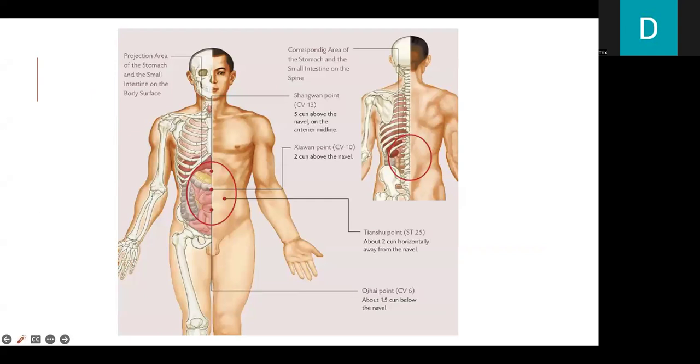Here we have the areas and points to be used. The projection area of the stomach and the small intestine on the body surface. We have the corresponding area of the stomach and the small intestine on the spine. We have CV13, 5 cun above the navel on the anterior midline. CV10, 2 cun above the navel. And stomach 25, about 2 cun horizontally away from the navel. And CV6, about 1.5 cun below the navel.